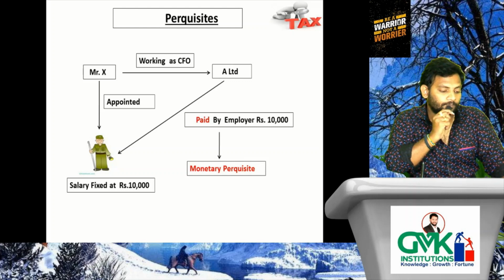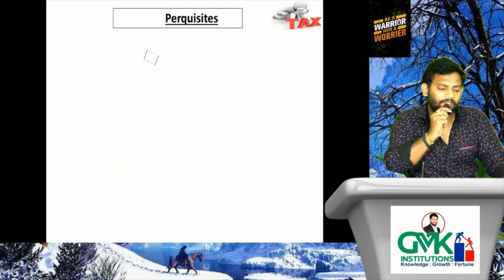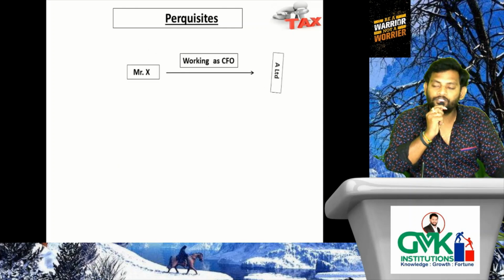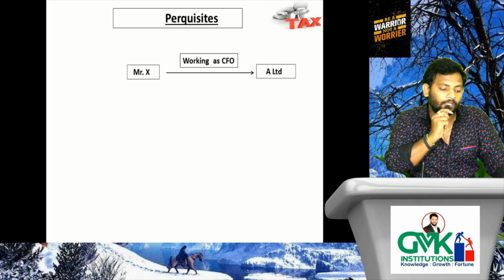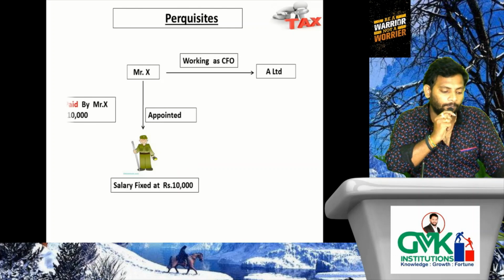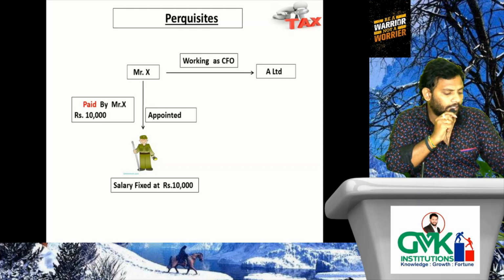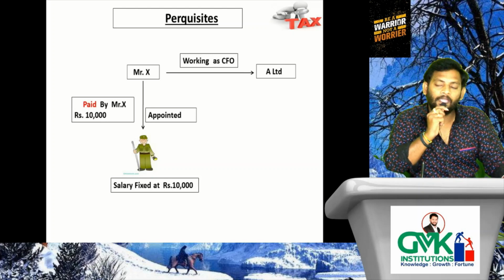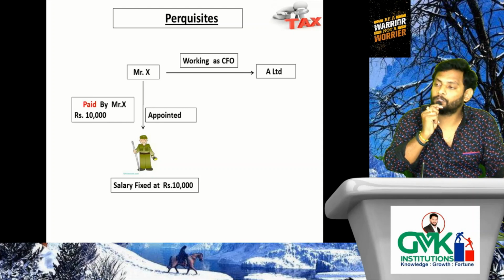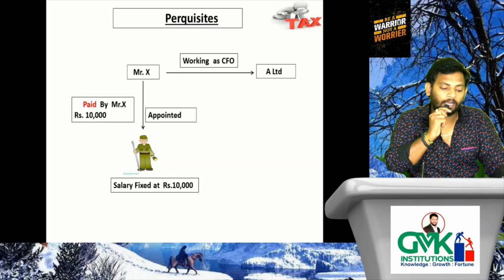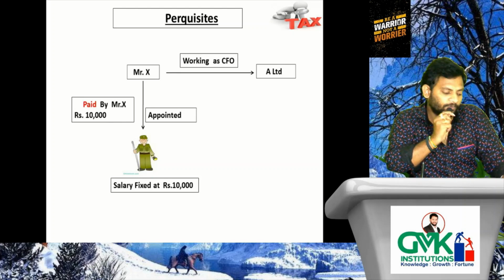Second one, same facts. Mr. X working as CFO, this time Chief Financial Officer in A Limited, and he appointed a security guard and salary fixed at 10,000 per month. That salary fixed by Mr. X and payment also made by Mr. X only. Appointed by Mr. X, salary fixed by Mr. X, and he is liable to pay the salary, and he only paid 10,000 rupees to the security guard.